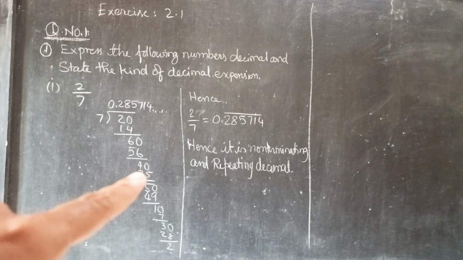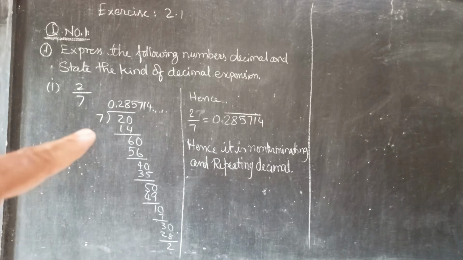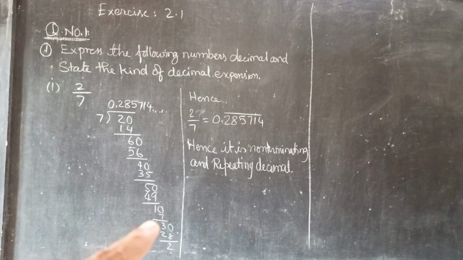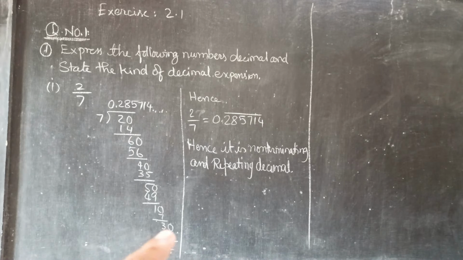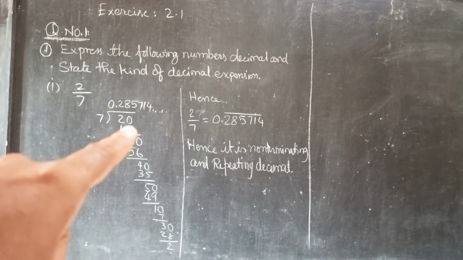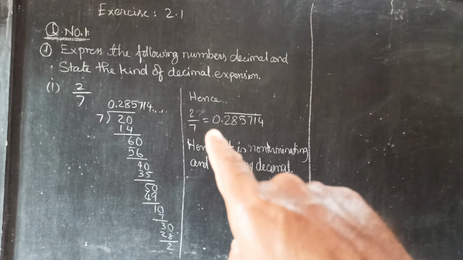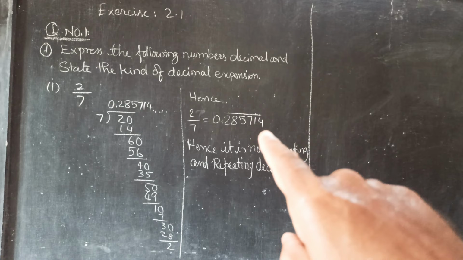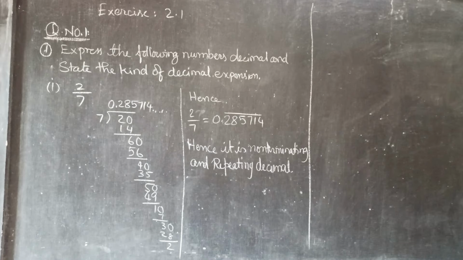So 7 table 40, nearest number is 35, 5 times, 5 remainder, 0. Then 7 table 49, 1 remainder 10. So 7 1 times, then 3 remainder, then it becomes 30. So the nearest number is 28 and the remainder is 2. So we started with 2 and again 2 is coming, hence it is repeating. So the period you can see is 2, 8, 5, 7, 1, 4, it is 6. So since it is repeating, we call this a non-terminating and repeating decimal.